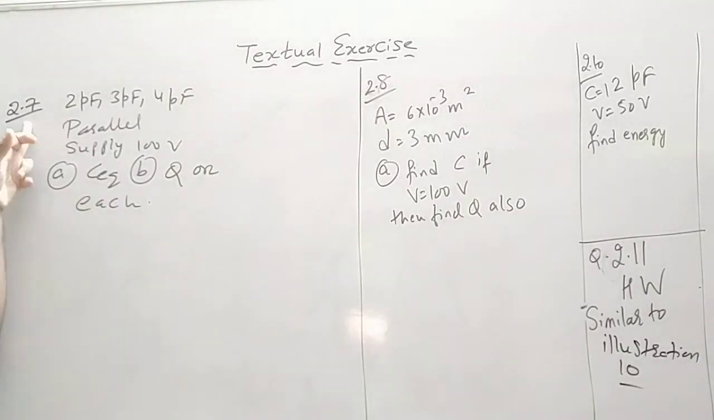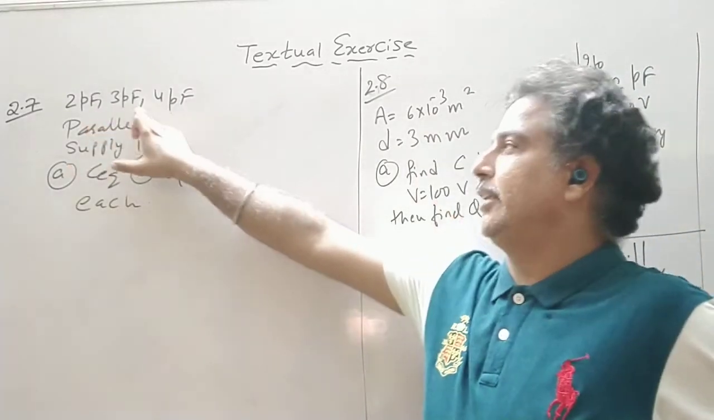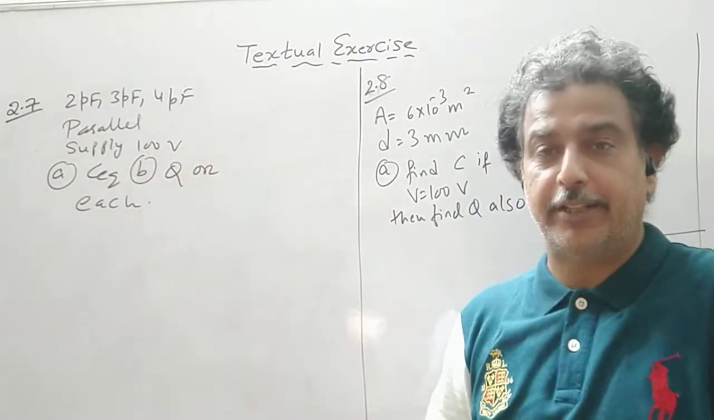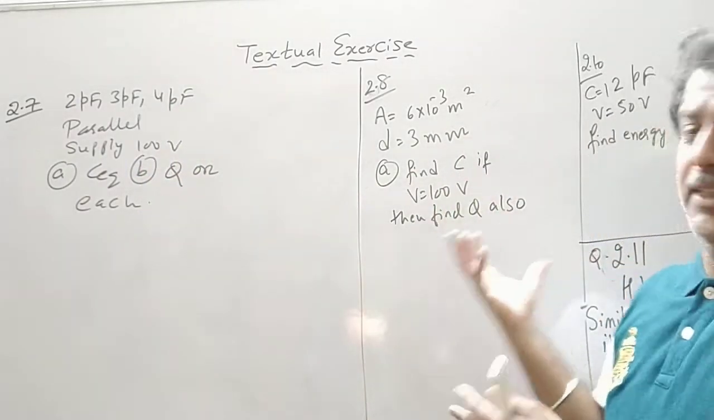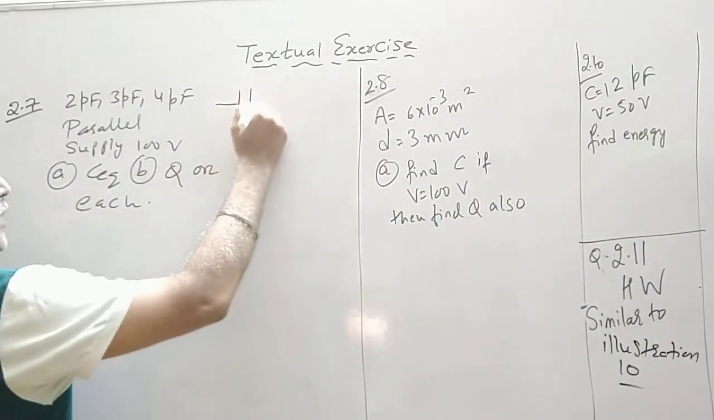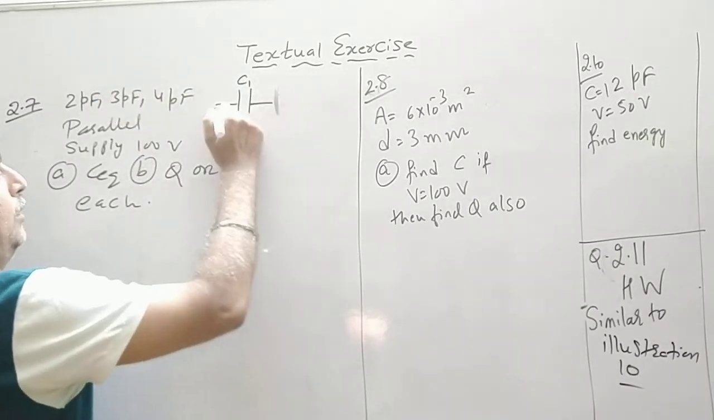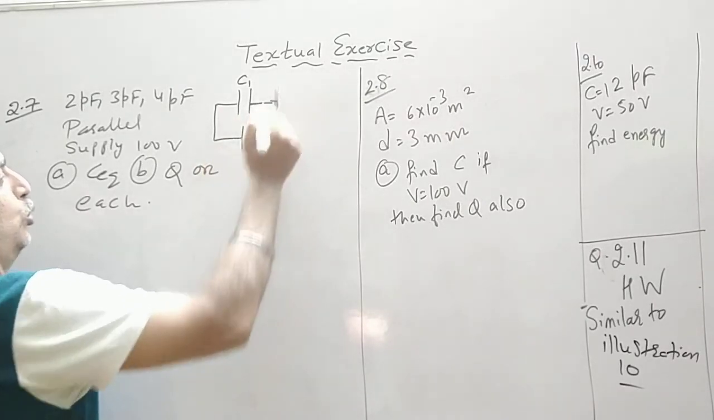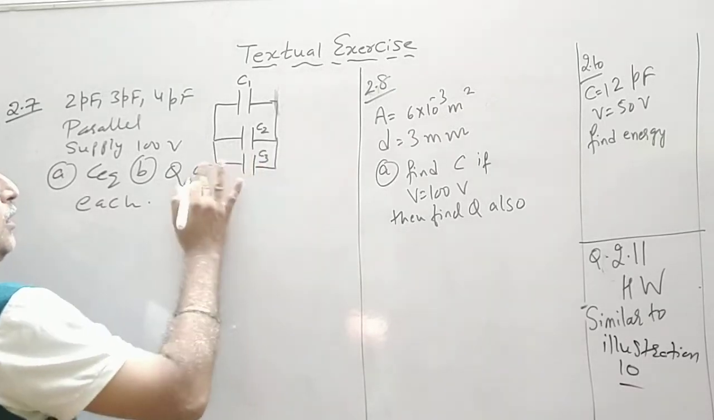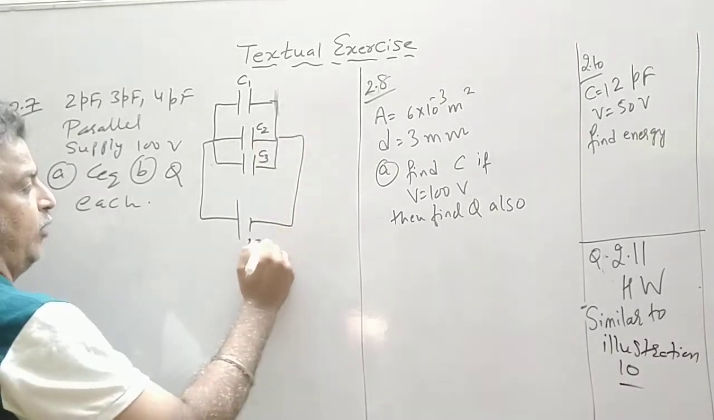Now let us come to question number 7. Here we have 3 capacitors, 2 picofarad, 3 picofarad and 4 picofarad. They are connected in parallel with a supply of 100 volt. See, all these numericals are MCQ based. So let us say C1 equal to 2, then C2, C3, connected with a supply of 100 volt.